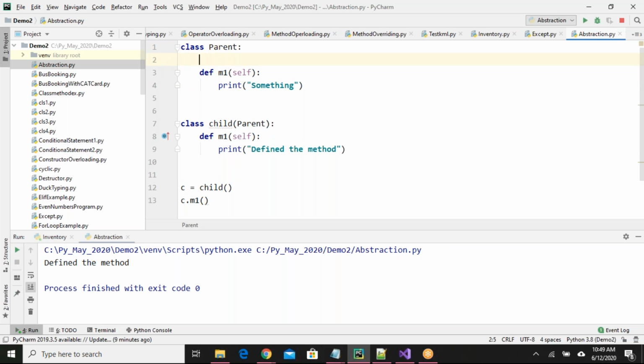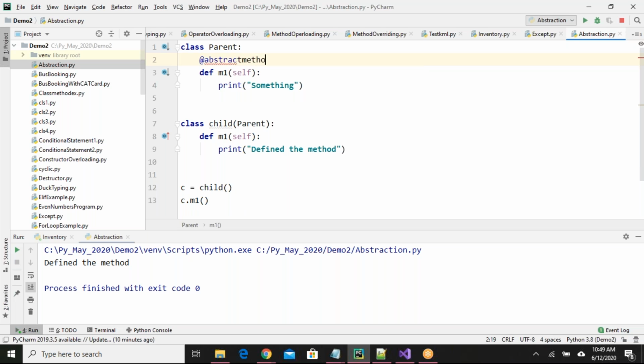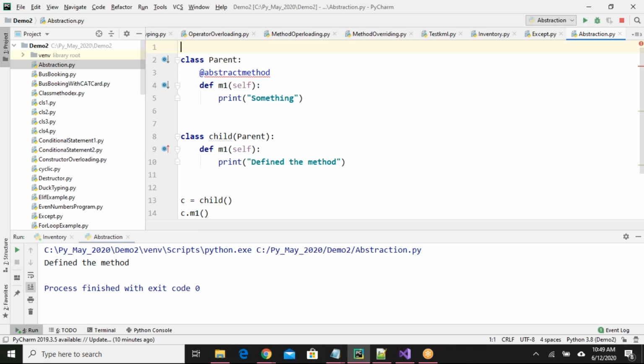You have to decorate your method with a keyword called abstractmethod. When you use abstractmethod, it will come under the abstraction concept. But if you write abstractmethod like this, it won't accept. The reason is we have to import the ABC module. Then it will work.